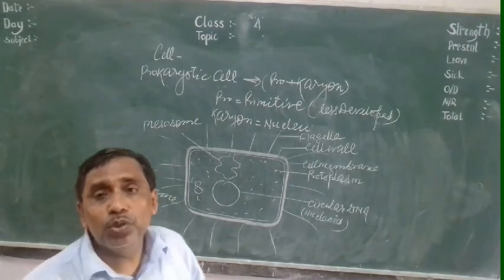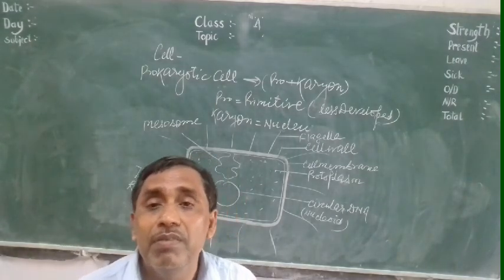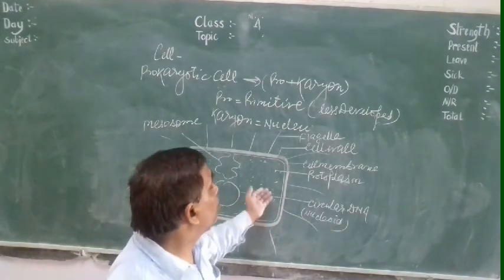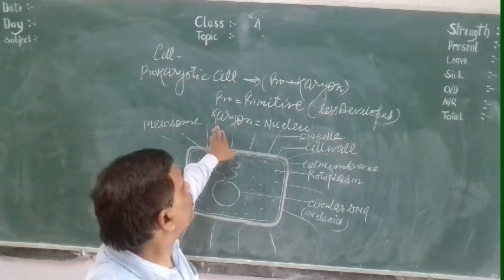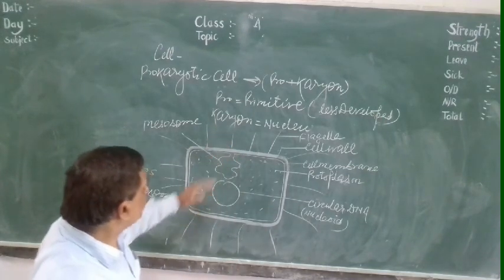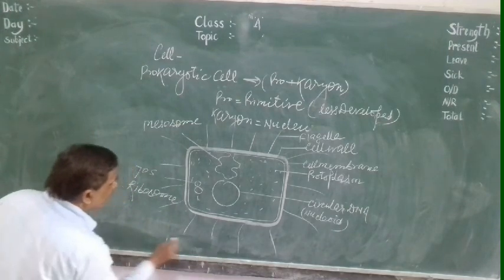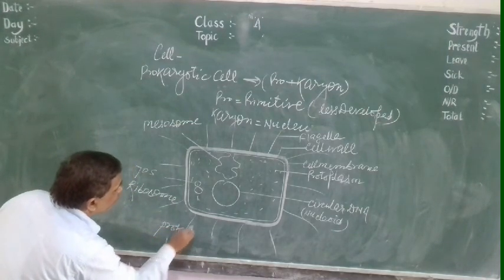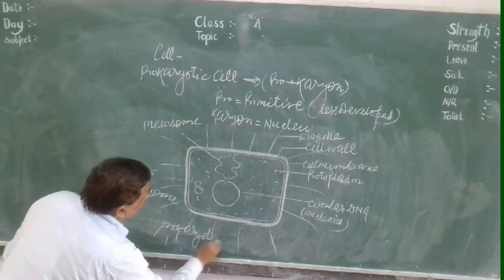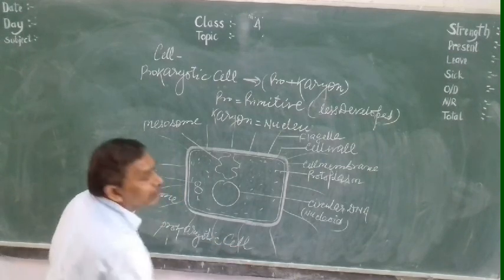So we can say the cell which has a less developed nucleus and no membrane bound cell organelles is called a prokaryotic cell. So this is the structure of a typical prokaryotic cell. Thank you very much.